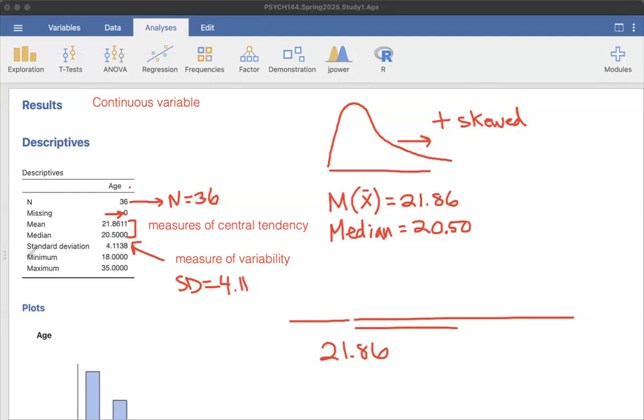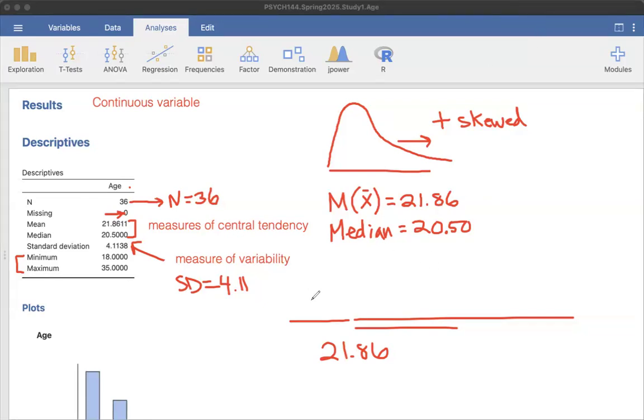The last little bit here is the minimum and maximum, which are automatically included in Jamovi when you choose to analyze a variable. This 18 years is just the youngest age recorded, and the maximum is the oldest age recorded. It's helpful, and you might even report it depending on what you're talking about. But generally speaking, it's not as important as talking about our central tendency and our measure of variability. Those are typically the statistics that we report for a continuous variable.